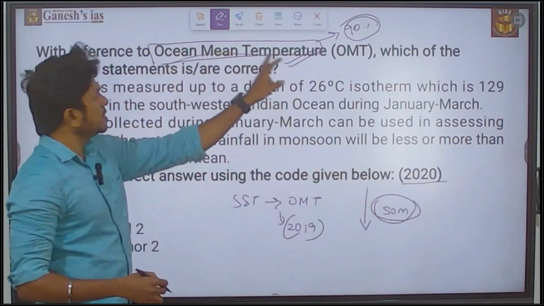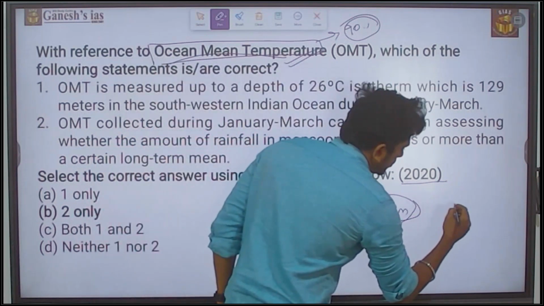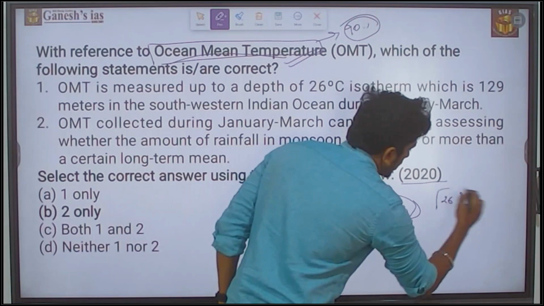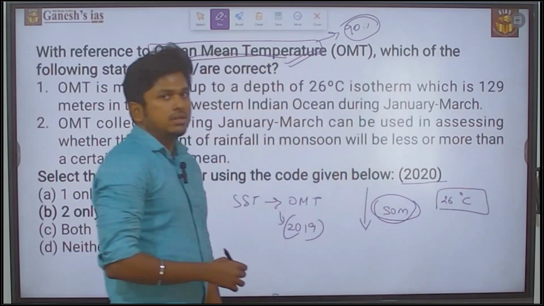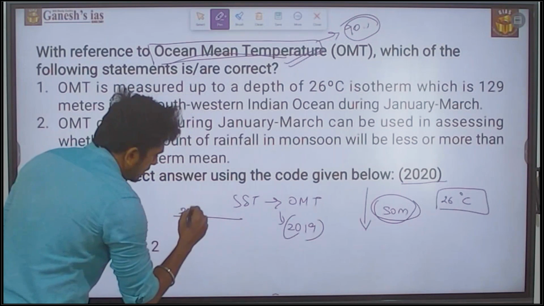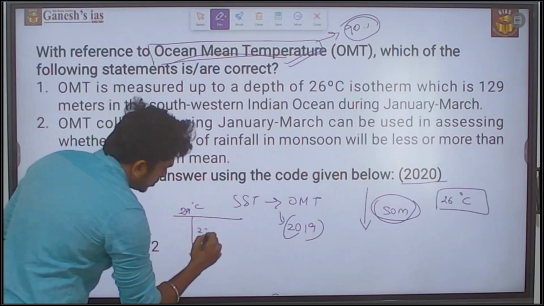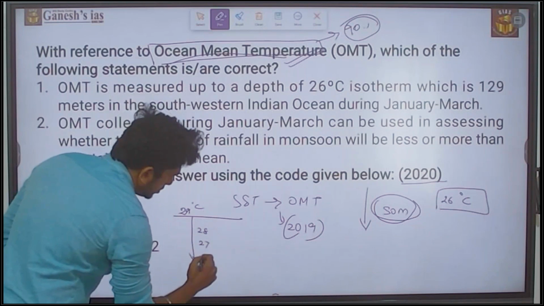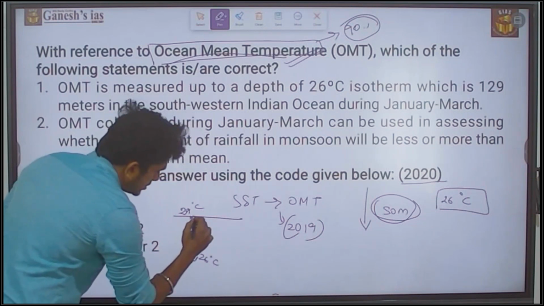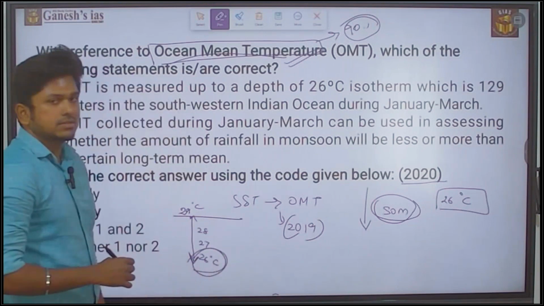So how this ocean mean temperature works is, it will measure up to 50 meter, around the 26 degrees Celsius isotherm. Consider that the sea surface temperature is around 29 degrees Celsius. It will measure 28, 27, 26, which means from the sea surface up to the depth where it reaches 26 degrees Celsius.